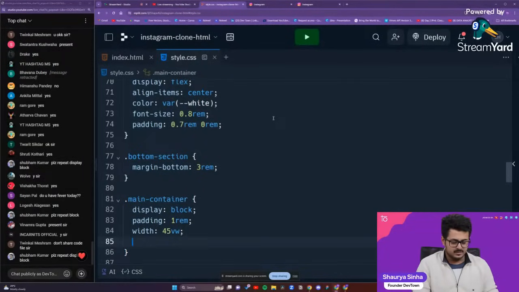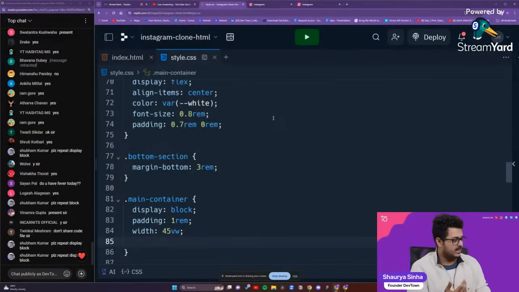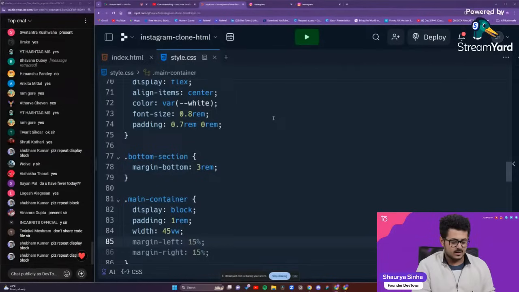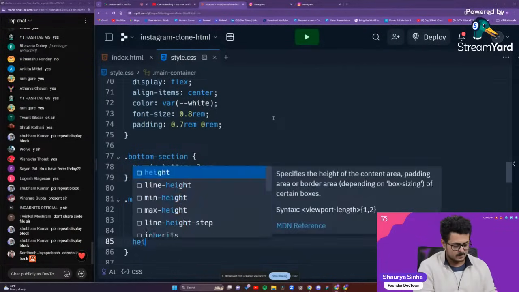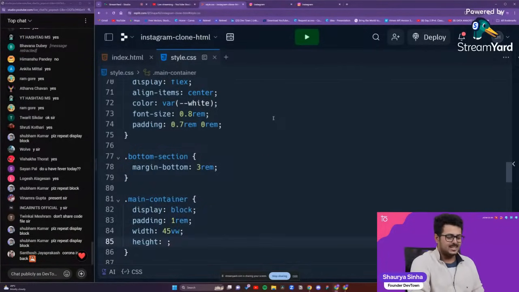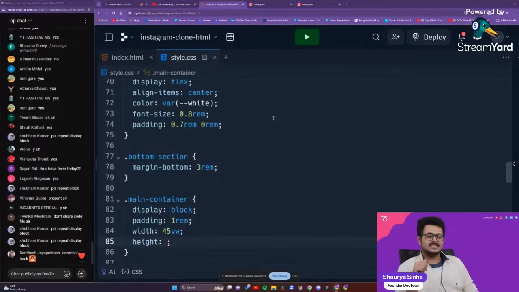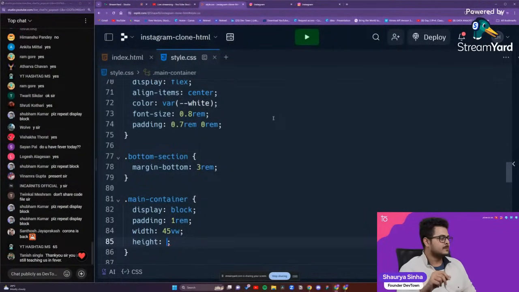Okay, so we have provided the width right over here. What should be provided next? Okay, height. So what should be the height of the main container? Can somebody let me know? What should be the height of the main container, guys? This is a very tricky question. This is where a new concept also comes into place. That is the reason why I'm asking this.